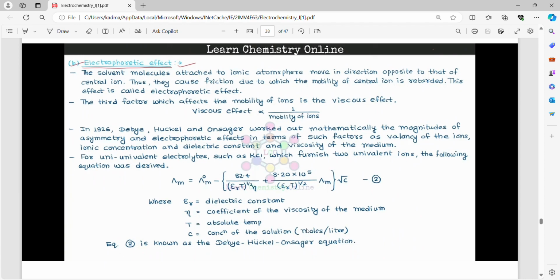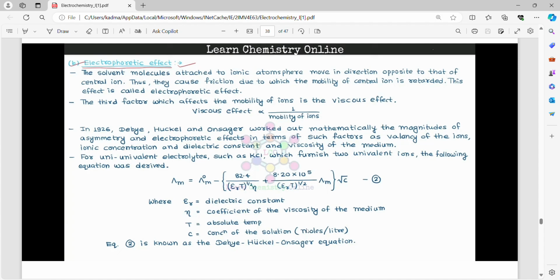Electrophoretic effect. The solvent molecules attached to the ionic atmosphere move in the direction opposite to that of the central ion. Thus, they cause friction due to which the mobility of the central ion is retarded. This is called the electrophoretic effect. The third factor which affects the mobility of an ion is the viscous effect.